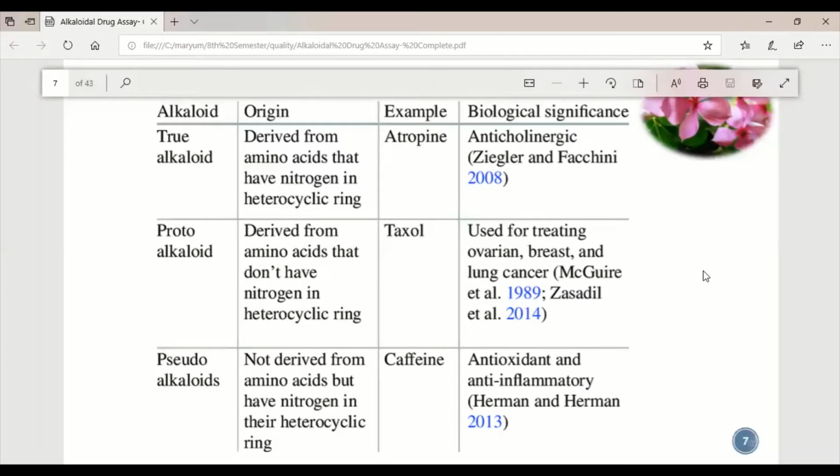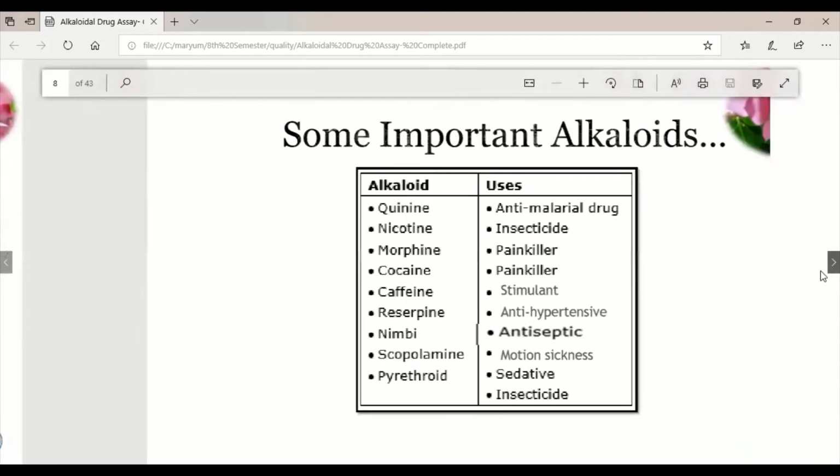The common thing is that they all have a heterocyclic ring, and the presence of nitrogen or amino acid origin is variable for classification. Pseudoalkaloids include, for example, caffeine, which has antioxidant and anti-inflammatory properties. That's why caffeine, like tea, has an anti-inflammatory effect, and it relieves asthma when we take caffeine or coffee.